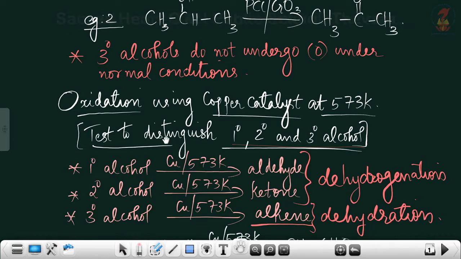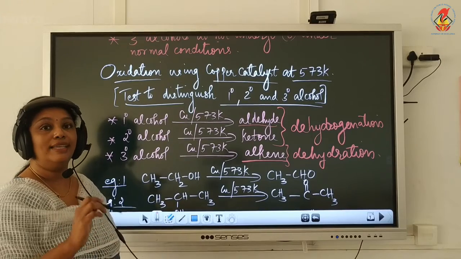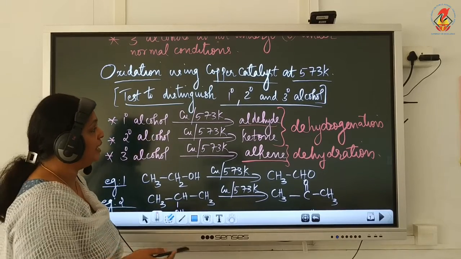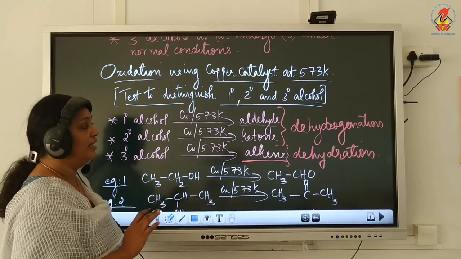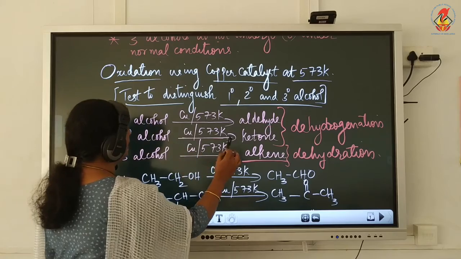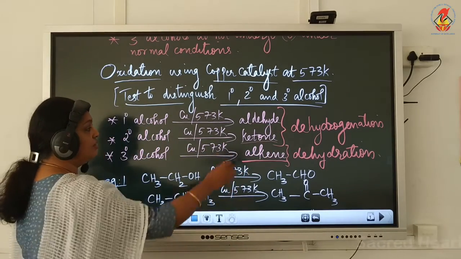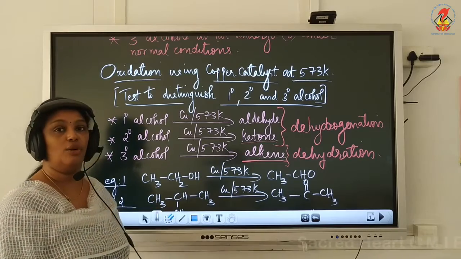Primary alcohol on oxidation with copper catalyst at 573 Kelvin gives aldehyde as the product. Again, this involves the breakage of CH and OH bond and we get aldehyde as the product and H2 is removed. Secondary alcohol on oxidation with copper at 573 Kelvin gives ketone as the product. This also involves the breakage of CH and OH bond.